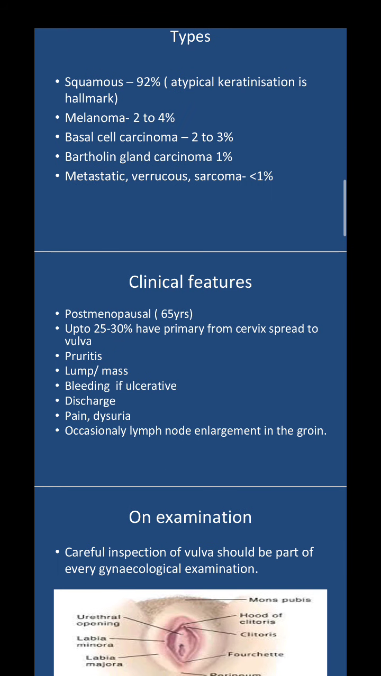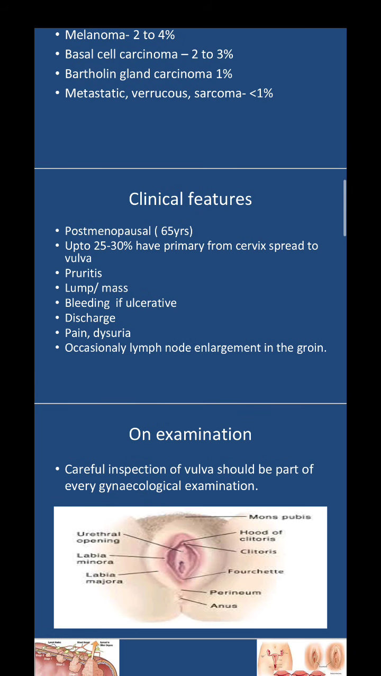So coming to the clinical features of an invasive malignancy, they are usually postmenopausal women. 25 to 30% have primary from the cervix spreading to the vulva, and pruritus is a common feature. There can be a lump or mass in the vulva because of which they can present. Bleeding if it is ulcerative. There can be foul smelling discharge. There can be pain and dysuria, and occasionally lymph node enlargement in the groin. So they may present first with the lymph node enlargement.